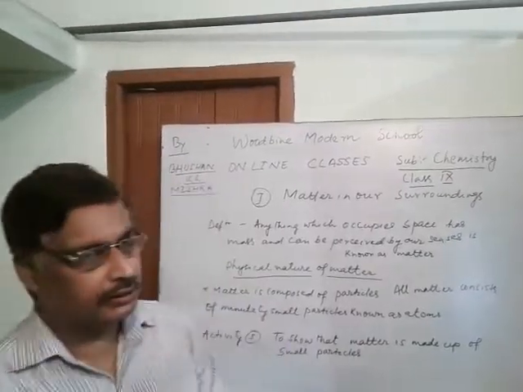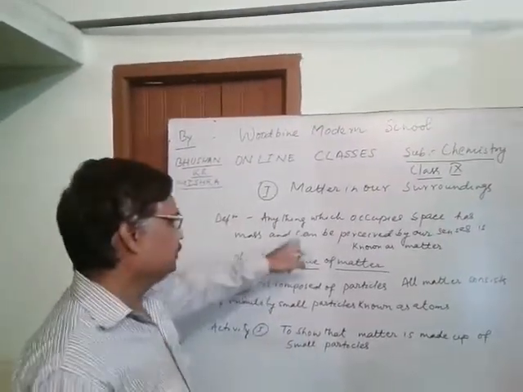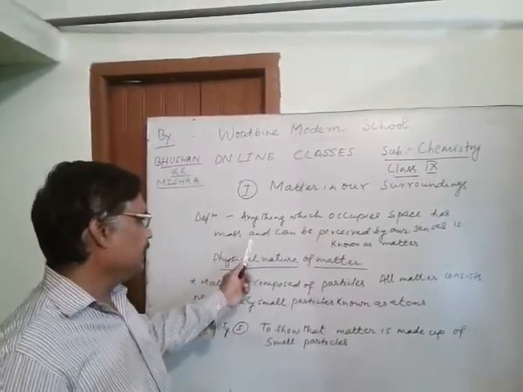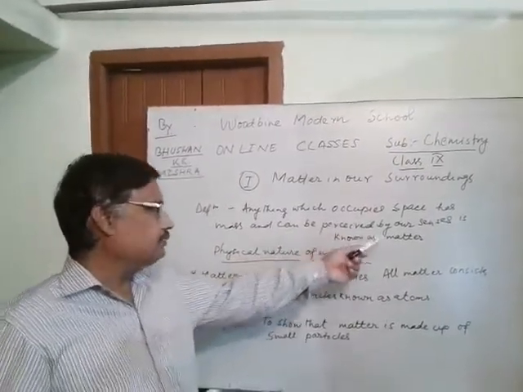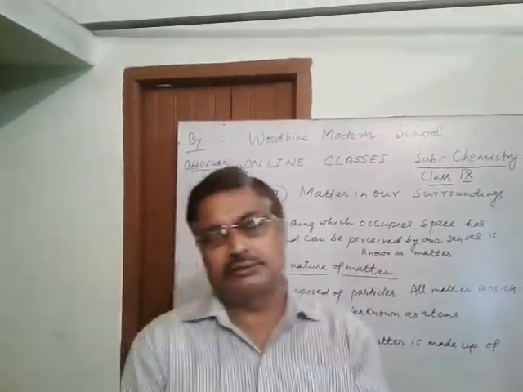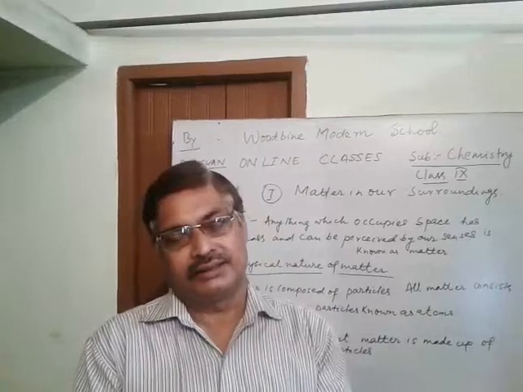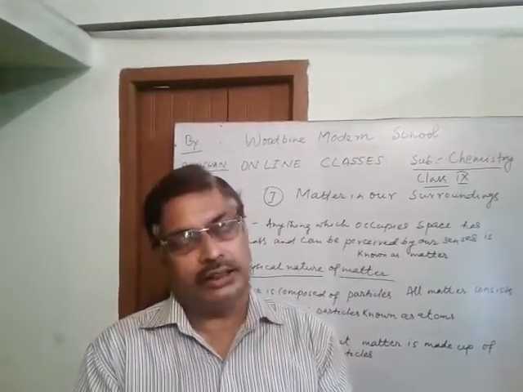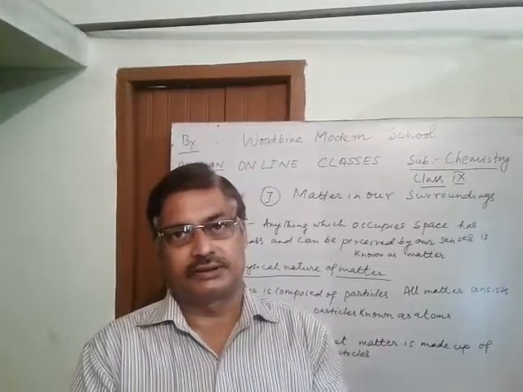We will see in the board. Anything which occupies space, has mass, and can be perceived by our senses is known as matter. Matter is anything which has mass, volume, and can be perceived by our senses.